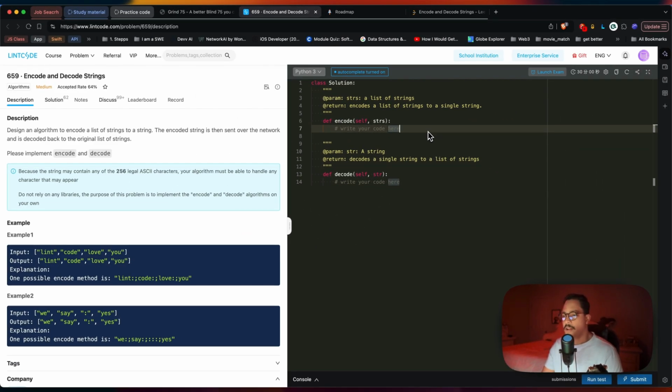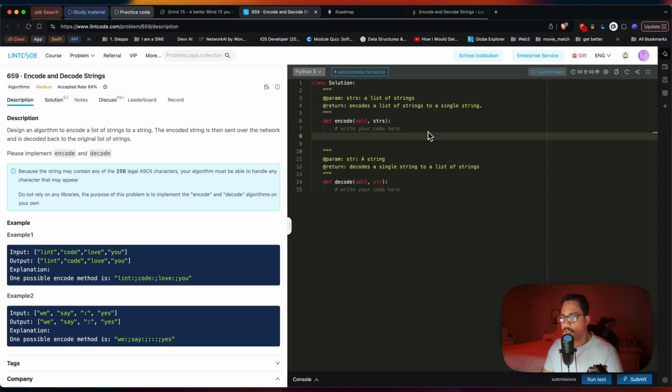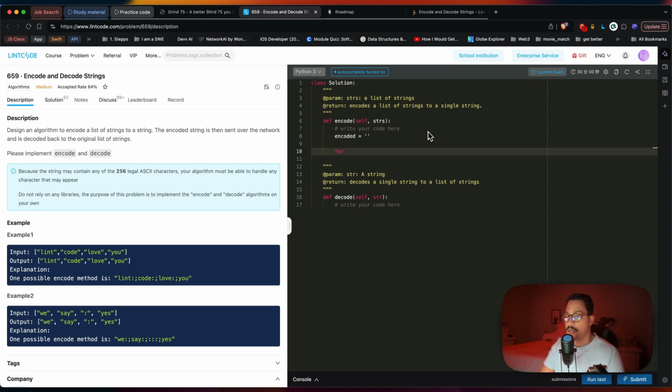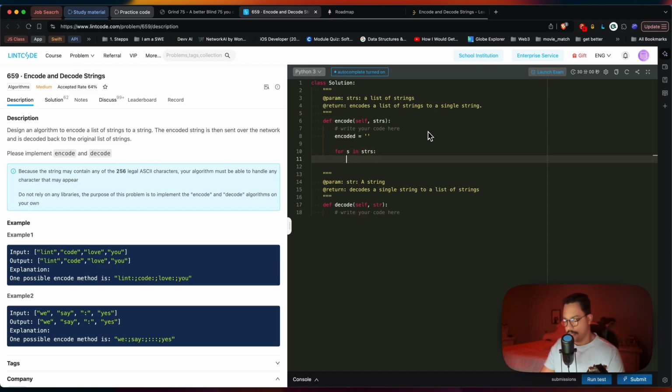So we know how we're going to proceed with this. We know the encoding. What do we say? Well, for the encoding, we are going to have an encoded array, right? This is going to be the whole array where we're going to send our strings. So we're going to iterate now over that list of strings, as we said. So for every string in strings, right? That is our list of strings. We're going to say, hey, go ahead and encode it.